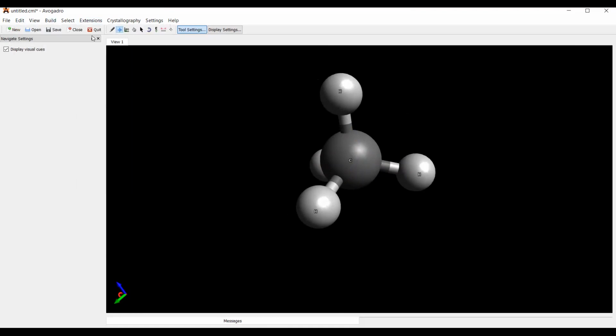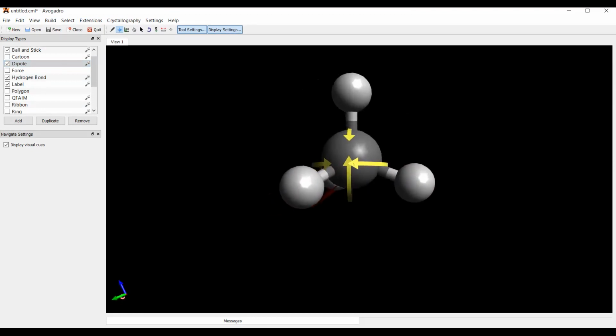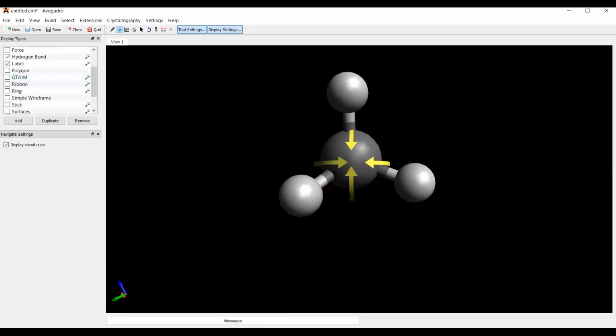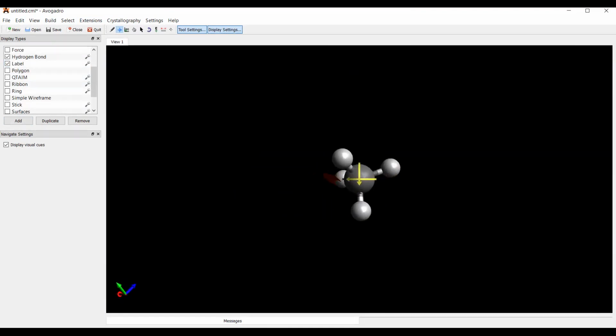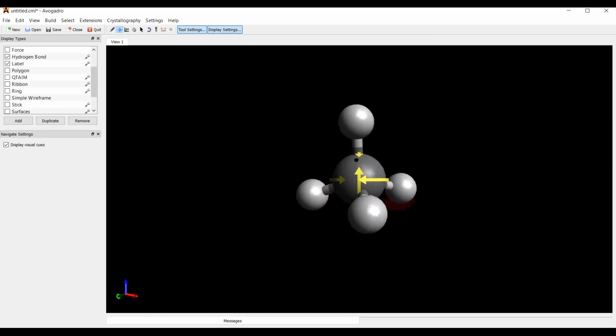Wait a second. In the display setting, dipole. Sir, what is the app called, by the way? This is a software known as Avogadro. Now, this blue color. It behaves very weirdly sometimes, so just take some precaution. It's not a very stable software.